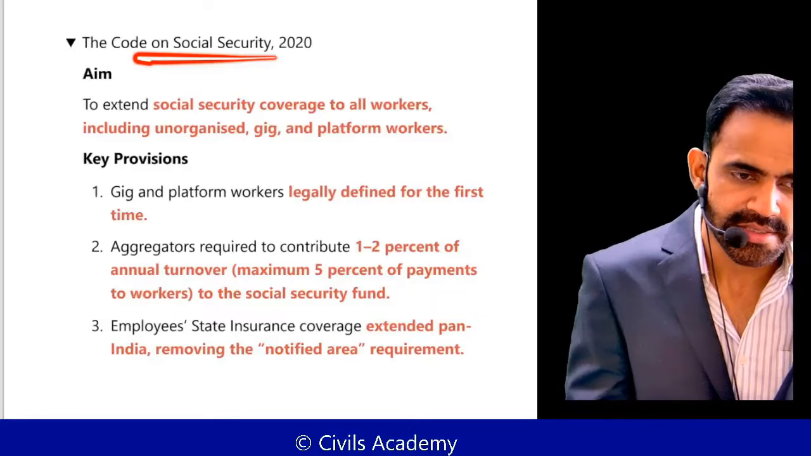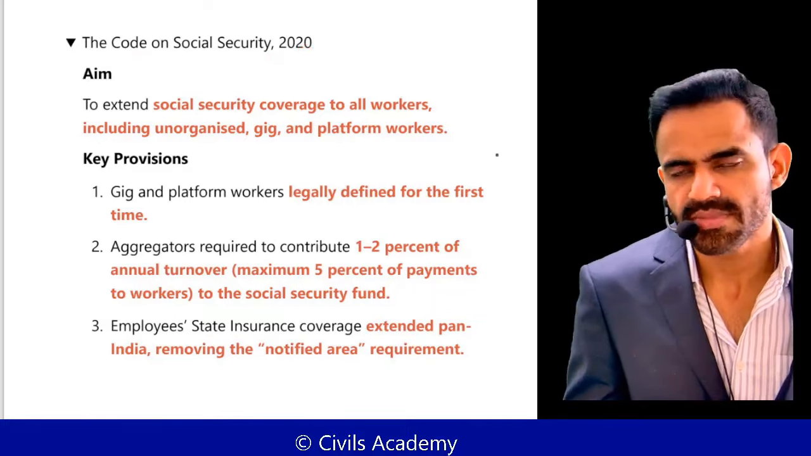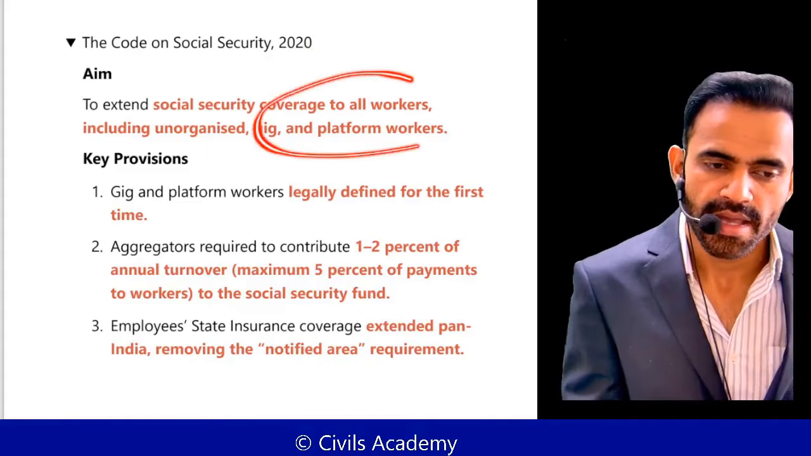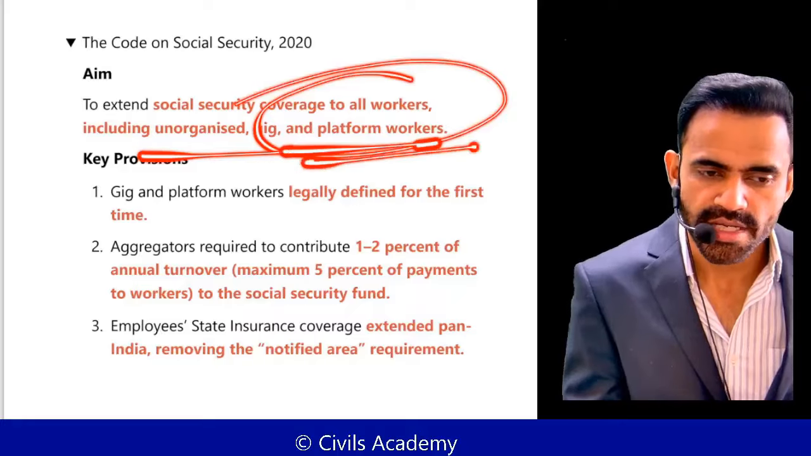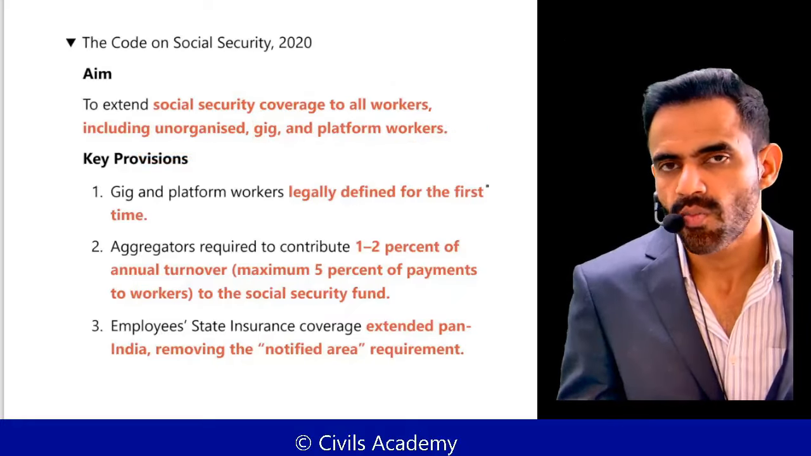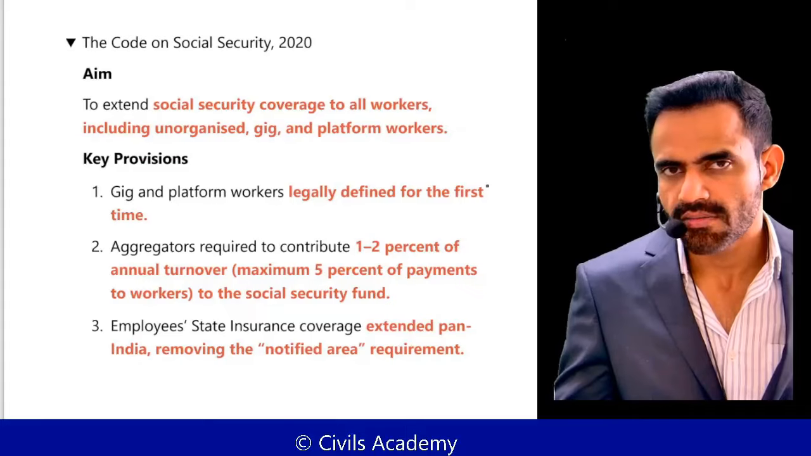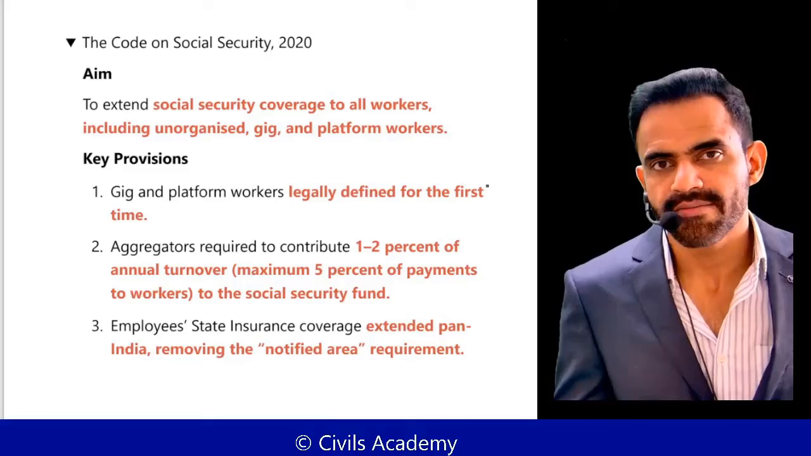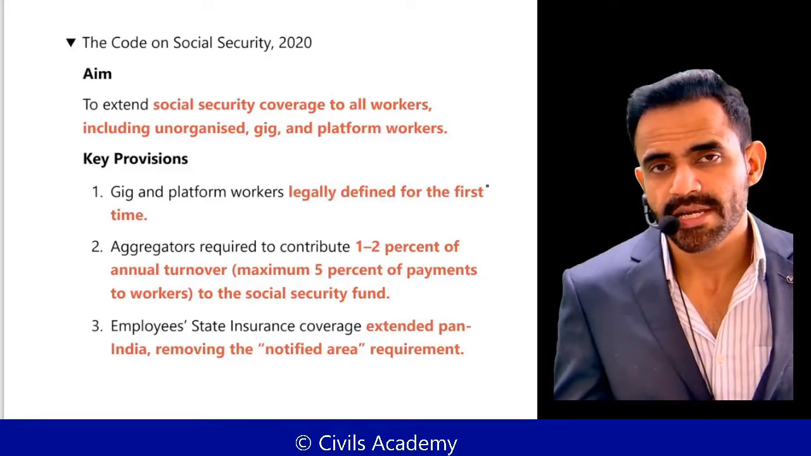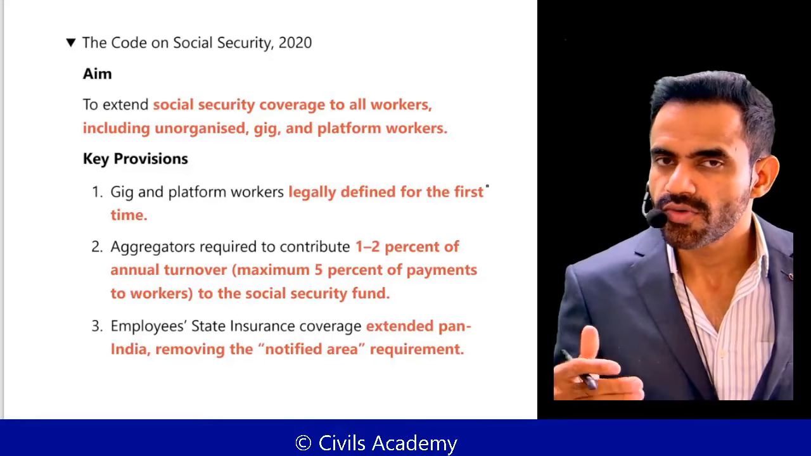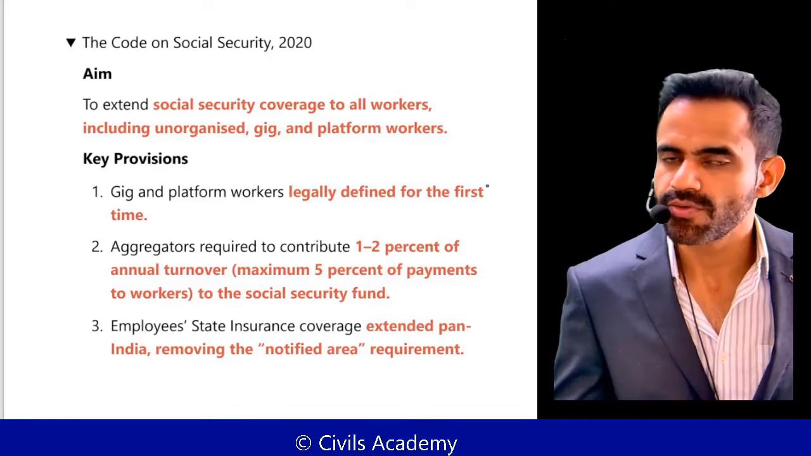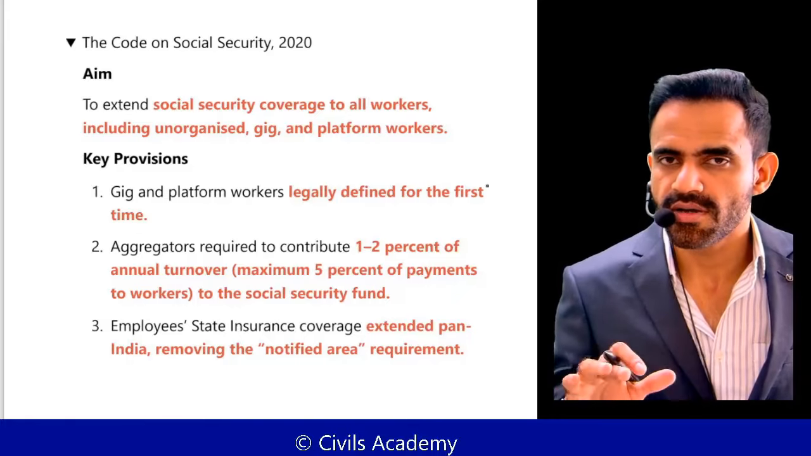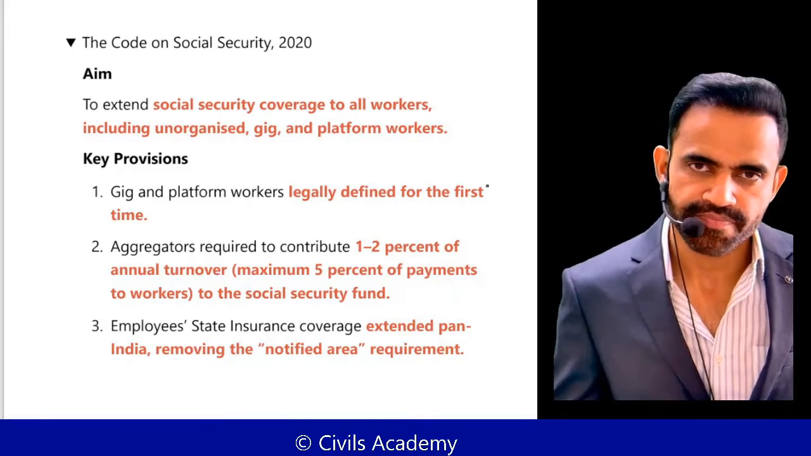And next is related to the Code on Social Security. As the name suggests, the objective is to provide social security. This one is applicable to all workers, including gig and platform workers. What are gig workers? Understand, they are given work on a particular assignment basis. For example, your Swiggy delivery boy. They are not the permanent employee of Swiggy. They are going to deliver your order, and for that they are going to receive the payment. So they don't have a 9 to 5 job, and that's why they don't have a casual employee-employer relationship.